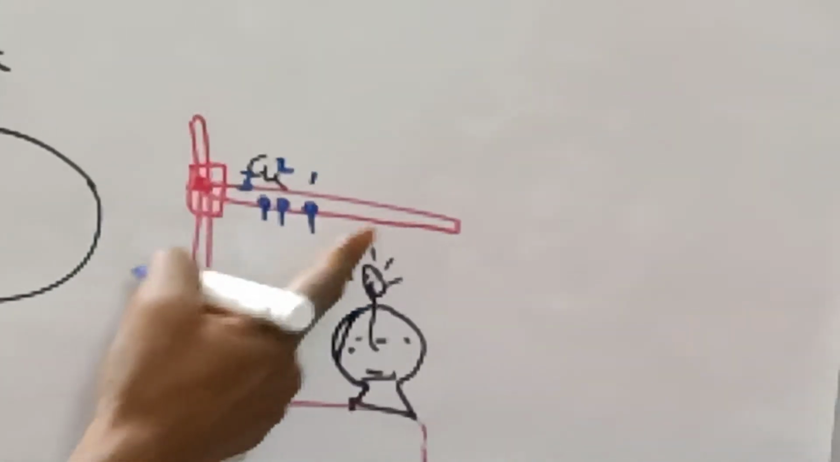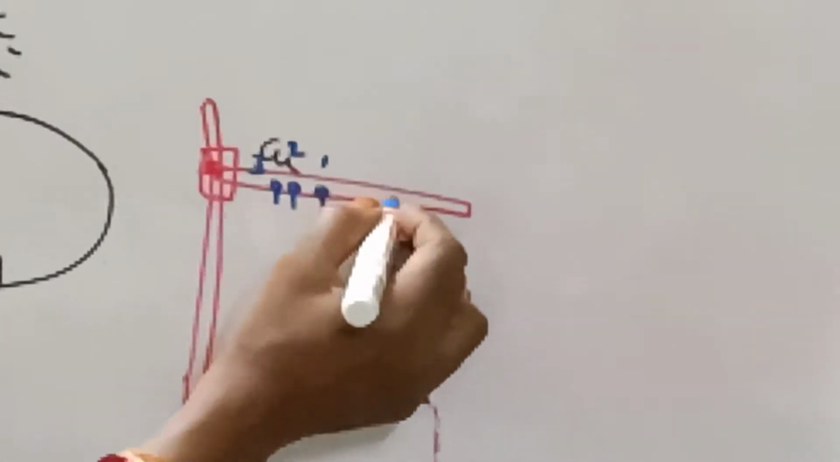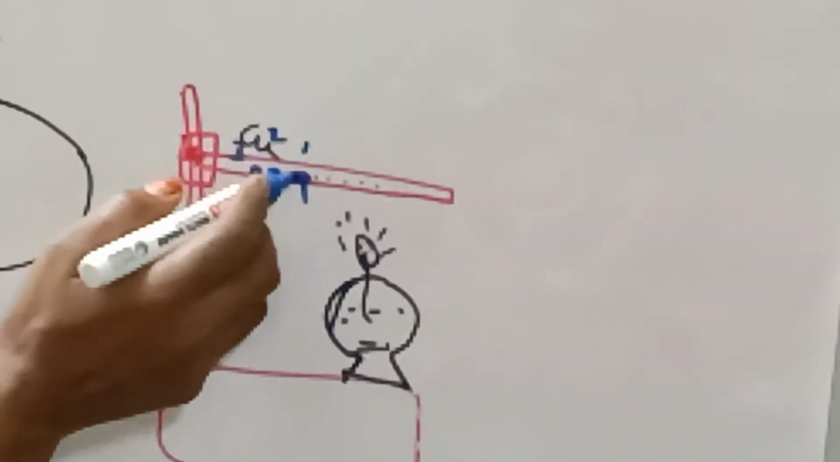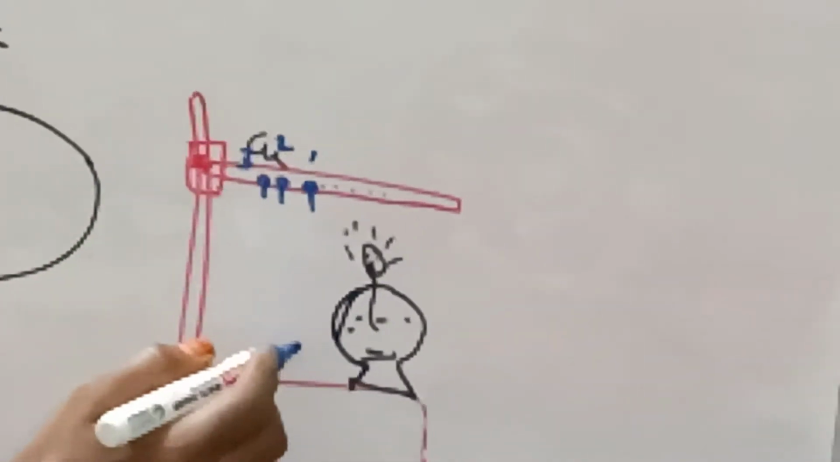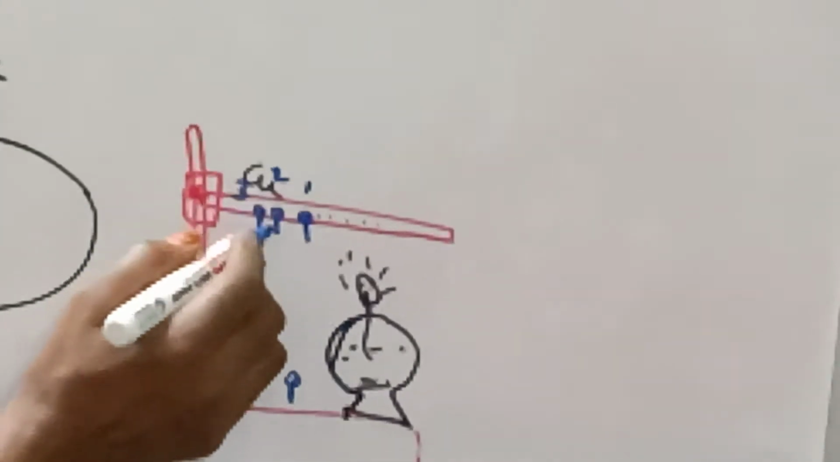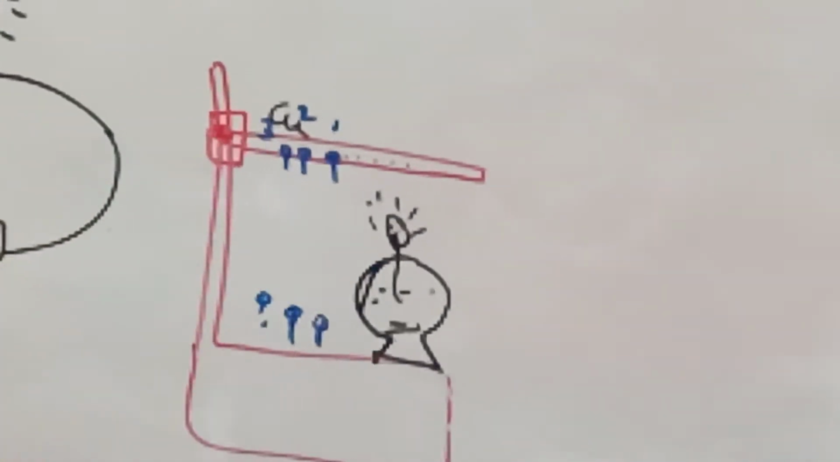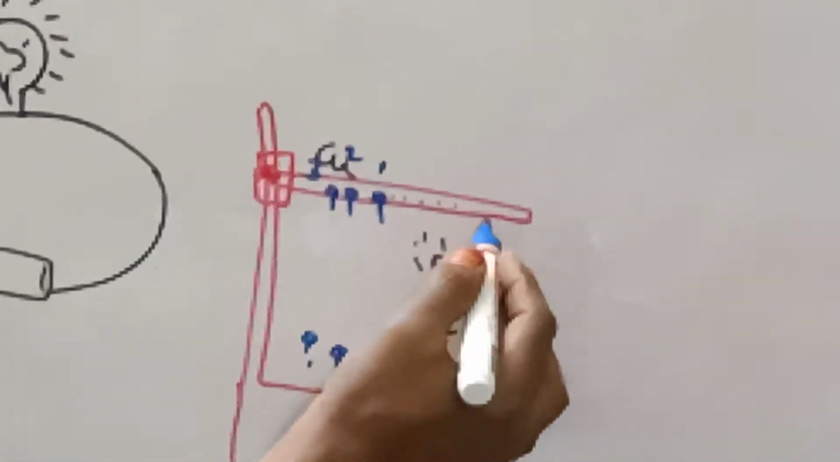When you start heating this rod, heat will be transmitted in this direction, and first this iron nail falls down, next this nail, next this nail. So in a line they will fall off. That shows the conductivity.